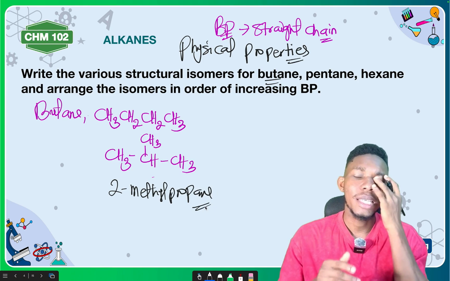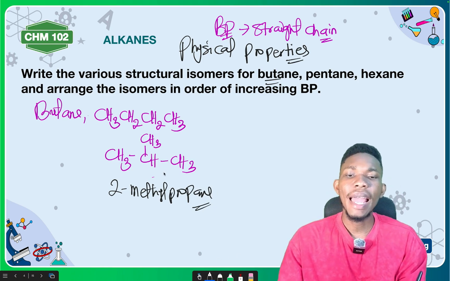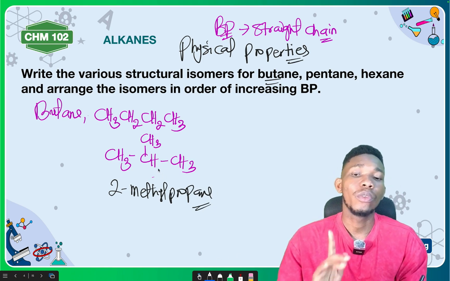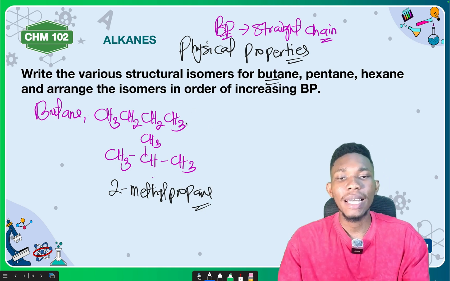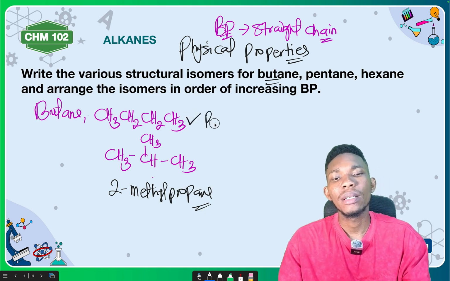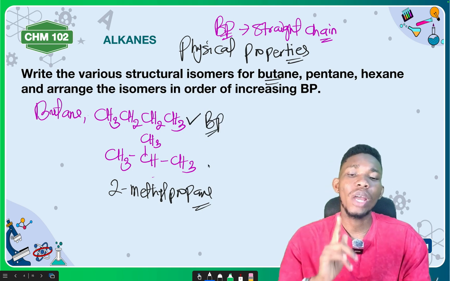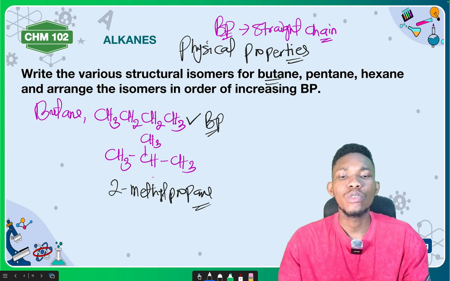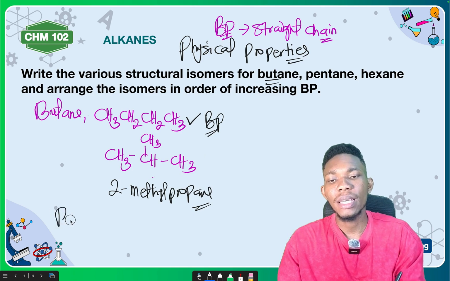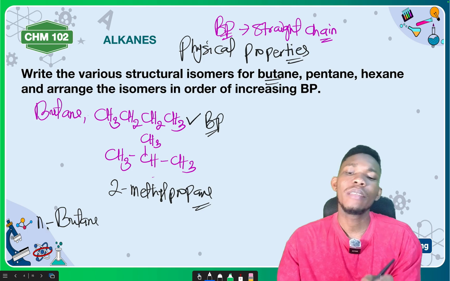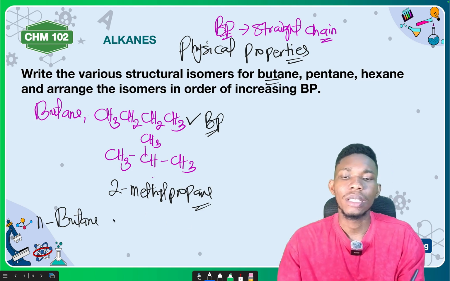All right, this is 2-methylpropane. Is there any other isomer that can come out from here? No. So it is expected that the boiling point of normal butane will be higher than the boiling point of 2-methylpropane. Are you getting it now? N-butane means normal butane, the straight chain butane, and it has a higher boiling point than 2-methylpropane.